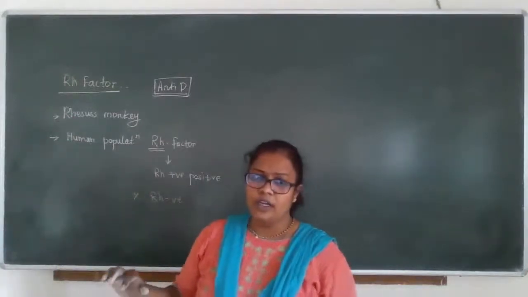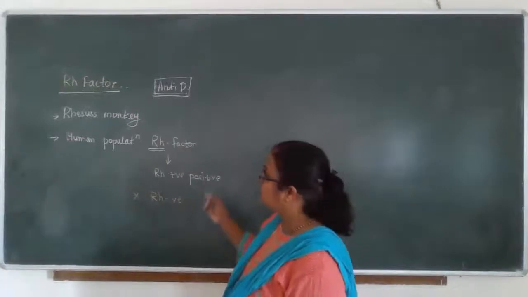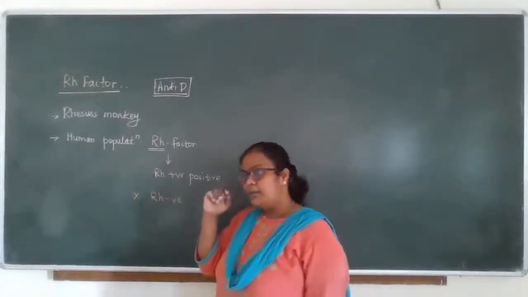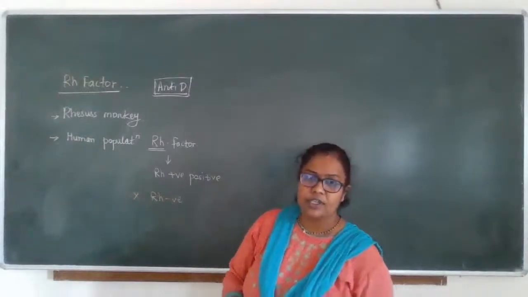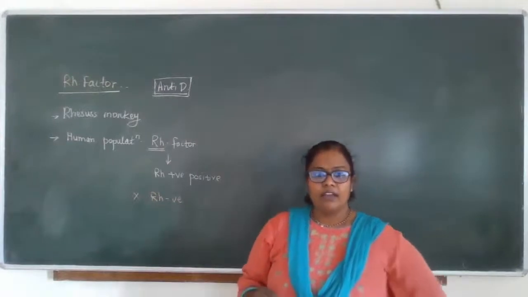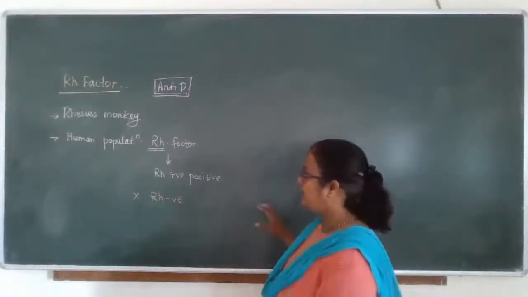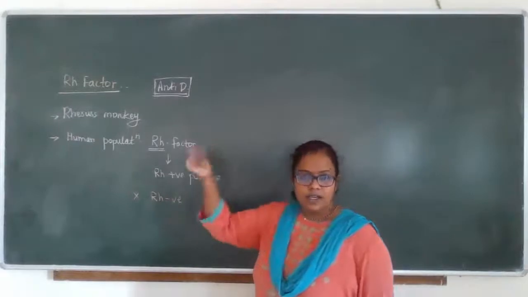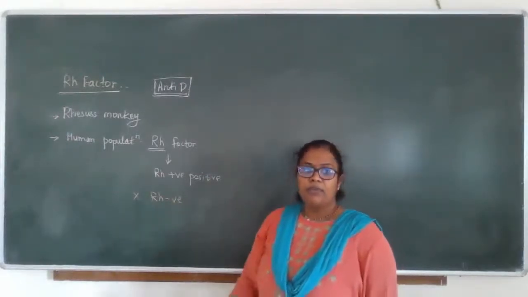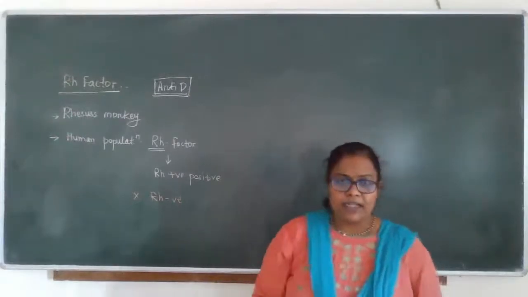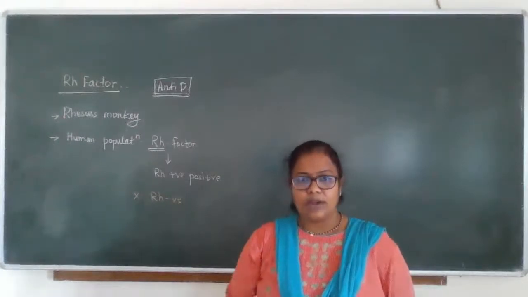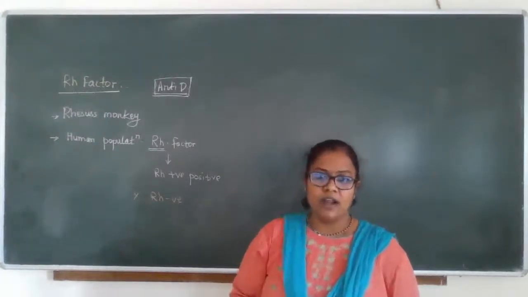So the majority of the human population is Rh positive. Especially, the majority of Asiatic populations are Rh positive. Very rare are Rh negative. Clear to everyone? So what is the importance of this Rh factor? The Rh factor must be compatible during blood transfusion. If it is not compatible, it may cause clumping.